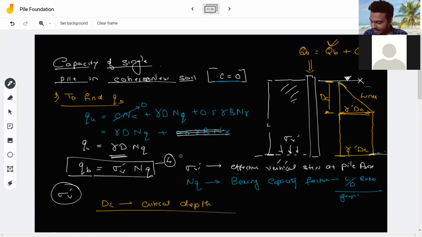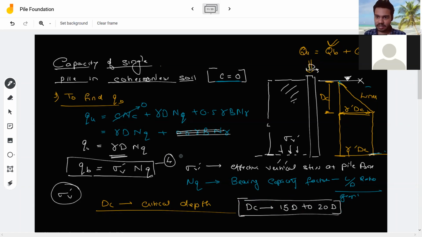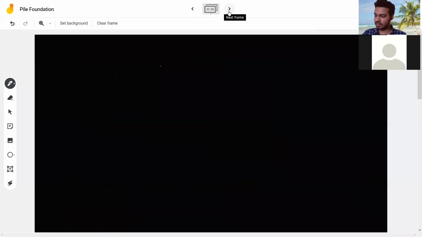Now you will ask, sir, what can be the value of DC? Basically the value of DC ranges from 15 times the diameter of the pile to 20 times the diameter of the pile. So from this given data we can write QB. Now we will find FS.